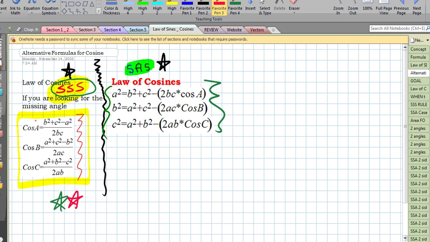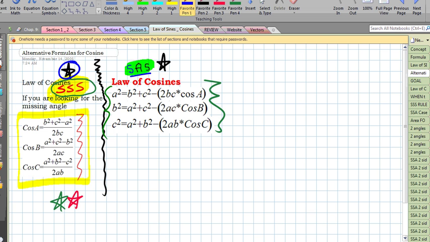And again, this could be very intimidating if you've never experienced this before. But if you actually write all three of these down, you're going to begin to see a pattern with the letters. So in particular, I like to use this alternative formula when we're given all three sides. I like to use this formula right here, the regular cosine formula, when we're given side, angle, side.